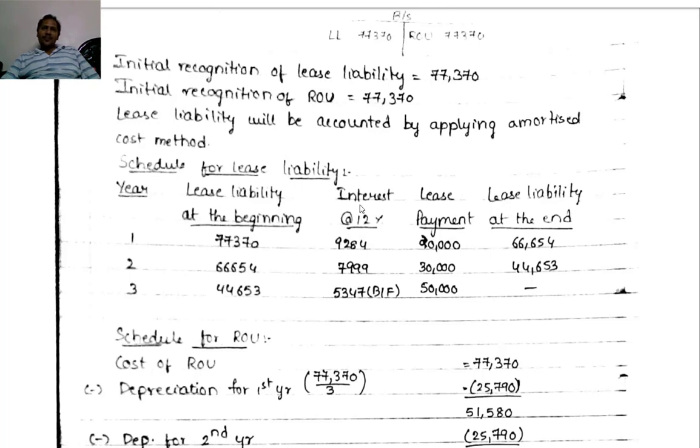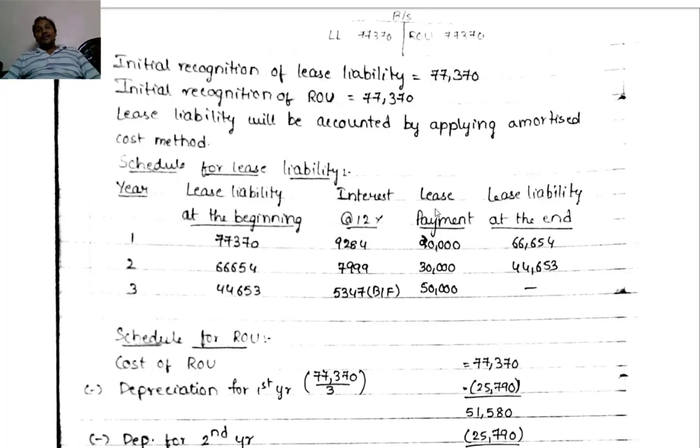Then, by the end of year 1, interest at 12%: 9,284. This 12% is nothing but the discounting rate we have applied, that is the incremental borrowing rate of the lessee. So 9,284, our liability increases.